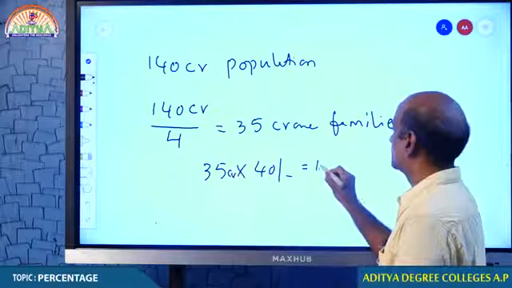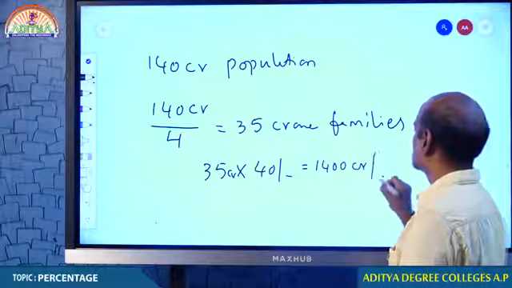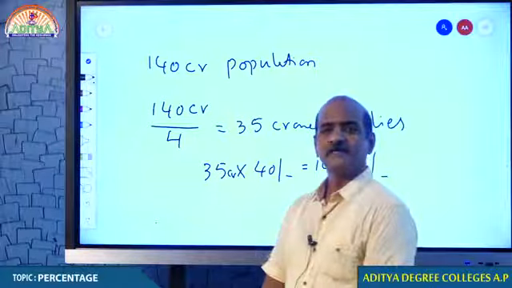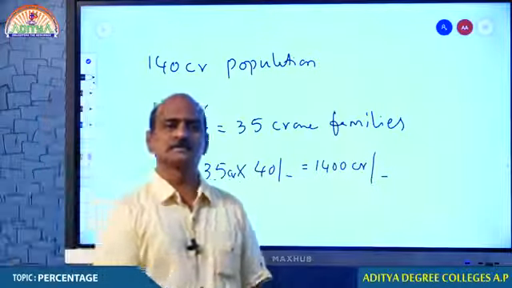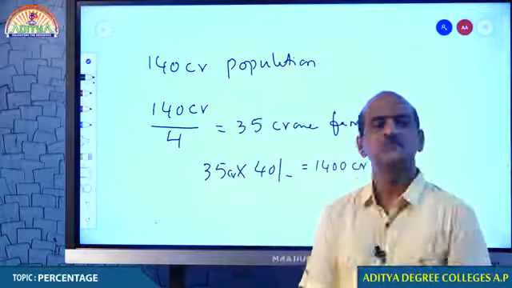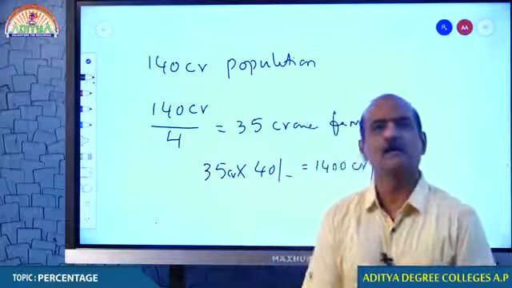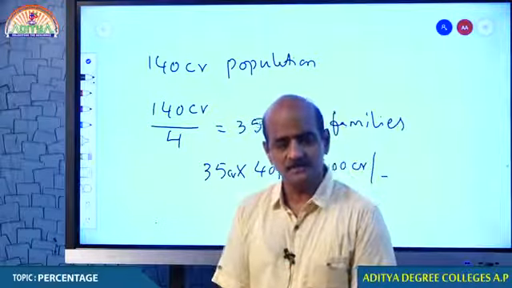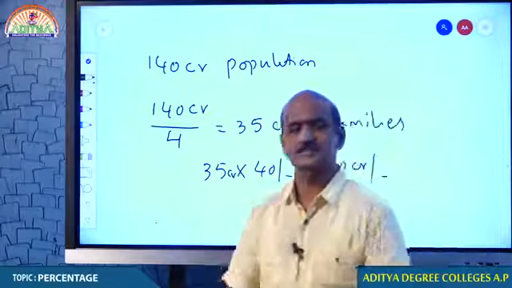35 into 4, 140, 1400 crore rupees of amount every day. 1400 crore rupees every day we are paying in terms of taxes only on petroleum products. I am talking about 2-wheelers.